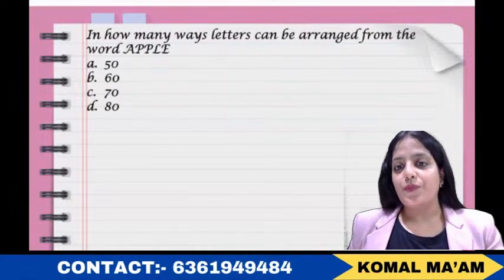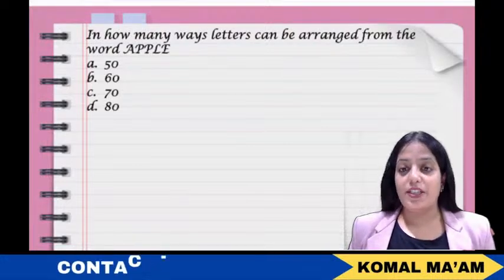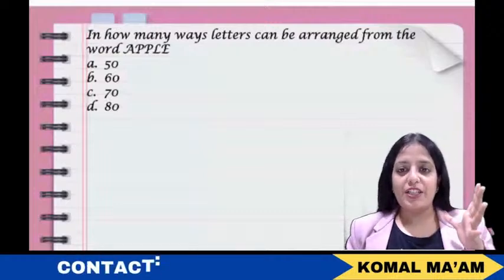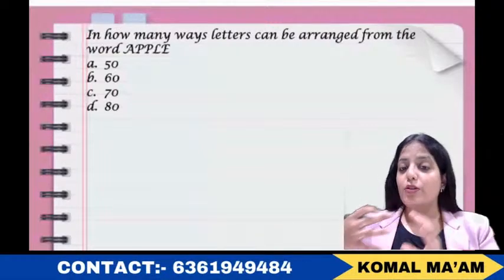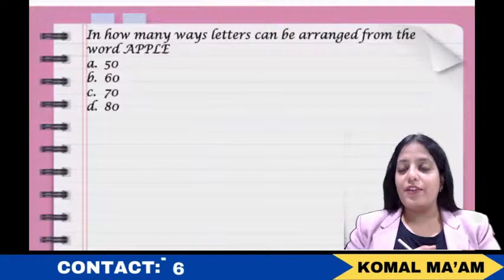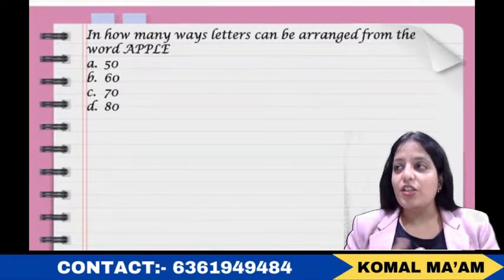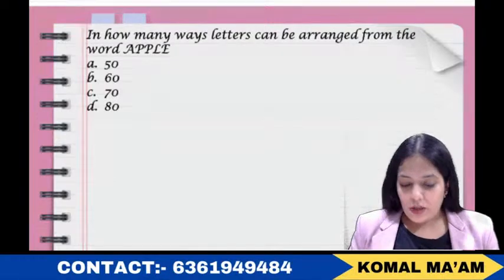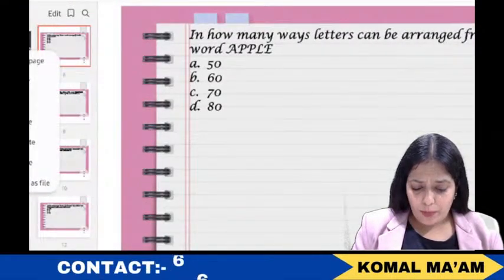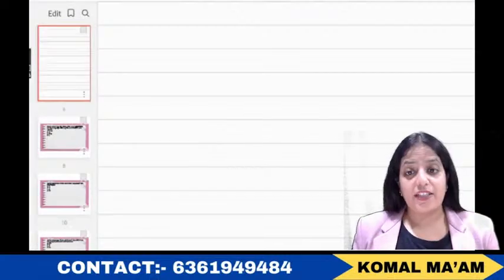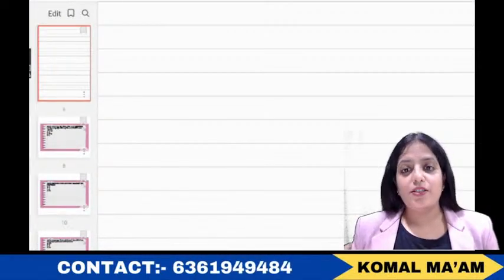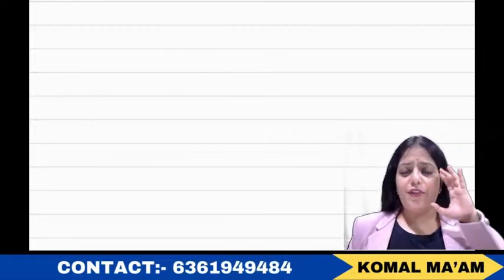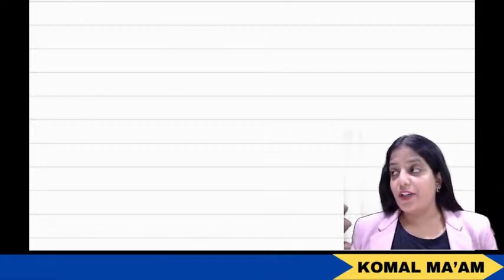Okay, so the topic, as I said, permutation and combination. Before I start with the questions, you should be clear with the terms. Permutation means we are basically talking about arrangement, right? And when I say the term combination, we are actually talking about selection. Now a very common confusion that I have seen in many students' minds is that they get confused about where to apply permutation and where to apply combination.